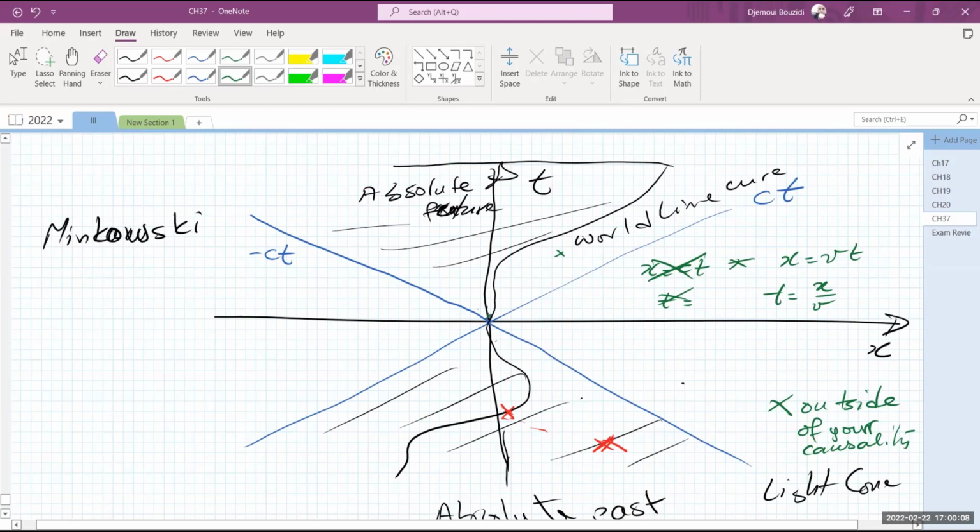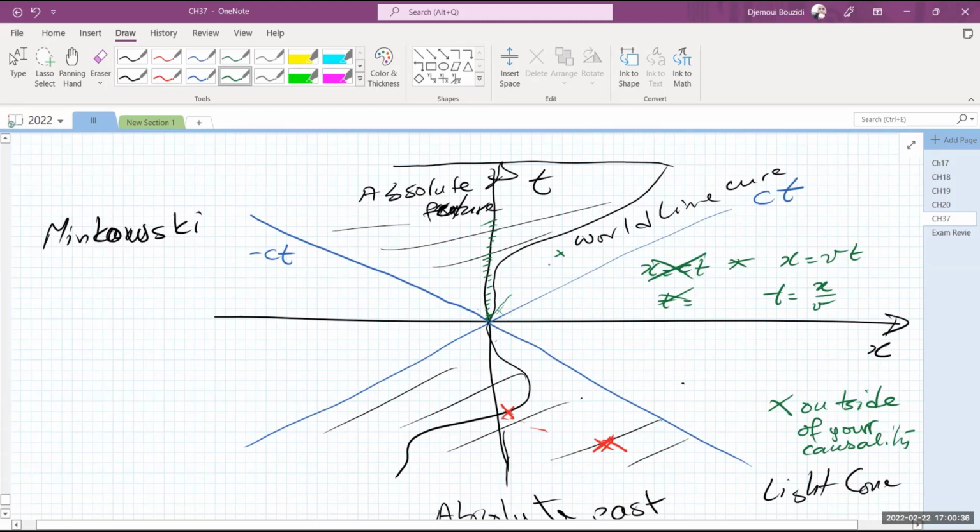So if you're sitting still, you're here, and you're moving along this line. You're not moving at all, okay? Because your slope then will be infinite, because 1 over 0 becomes infinite, and this is the y-axis. If you're moving slightly tilted with a small velocity, as it's small, this is going to have a higher slope on this side than ct. This is the maximum, or if you wish, the least slope that you're going to have in this representation, okay?